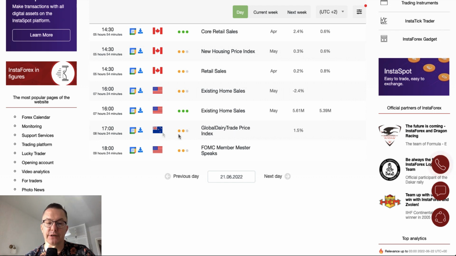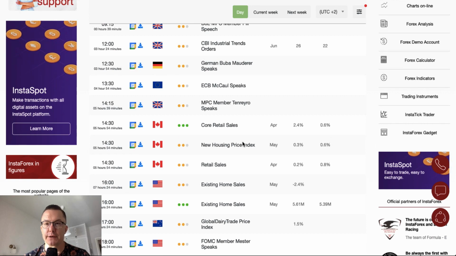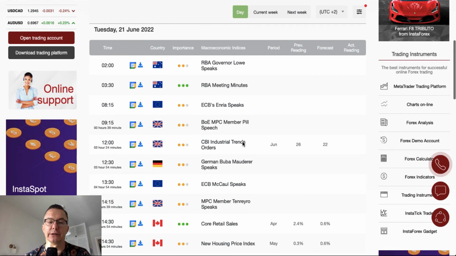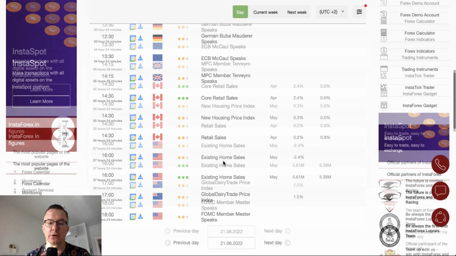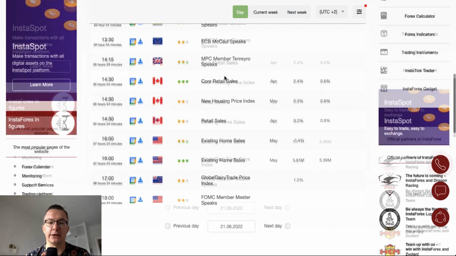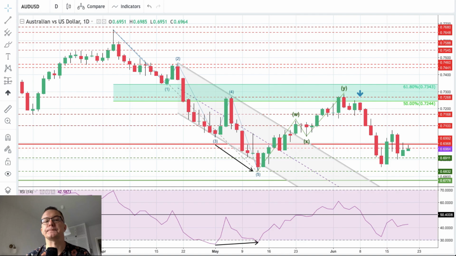Data from the New Zealand Global Daily Trade Price Index. The previous one was 1.5%. And at the end of the day, at 6 p.m., FOMC member Mester will give a speech as well. So what do we have here? Some speeches, some data, not really market movers. However, we will definitely take a look at the Australian dollar and the Canadian dollar, and we'll have to take a look at the existing home sales. They will influence the euro dollar and the US dollar to the Swiss franc. So let's start with the Aussie.